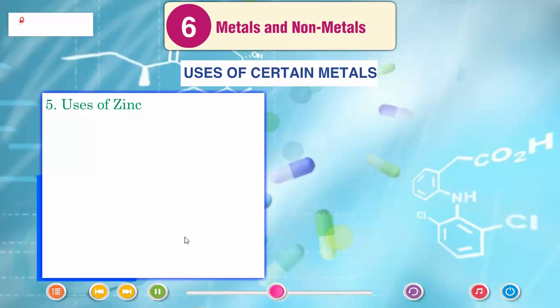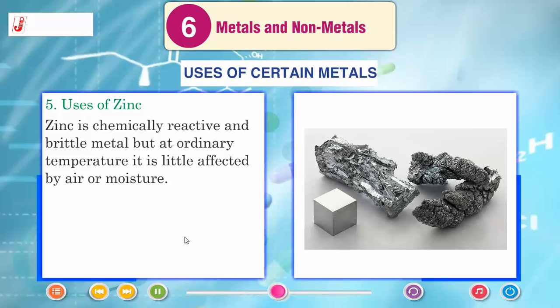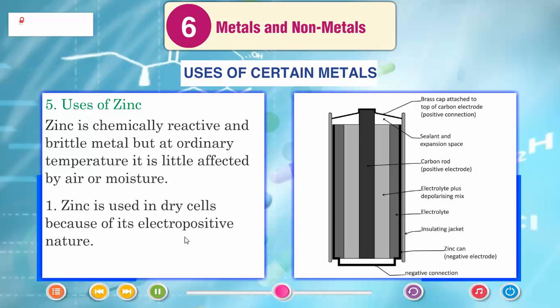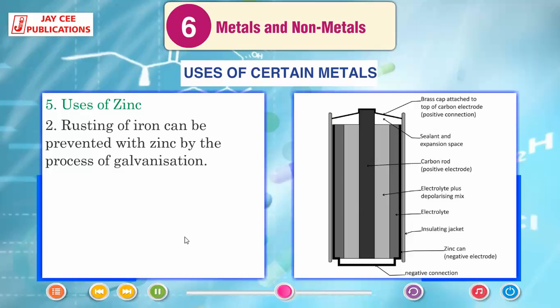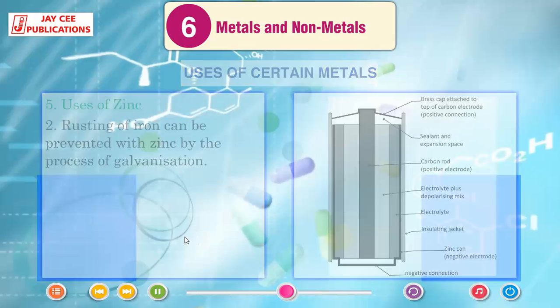Uses of zinc. Zinc is a chemically reactive and brittle metal, but at ordinary temperature it is little affected by air or moisture. Zinc is used in dry cells because of its electropositive nature. Rusting of iron can be prevented with zinc by the process of galvanization.